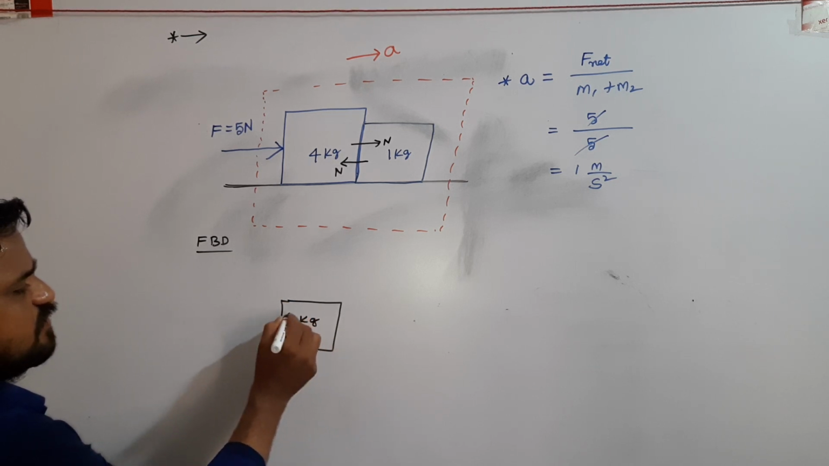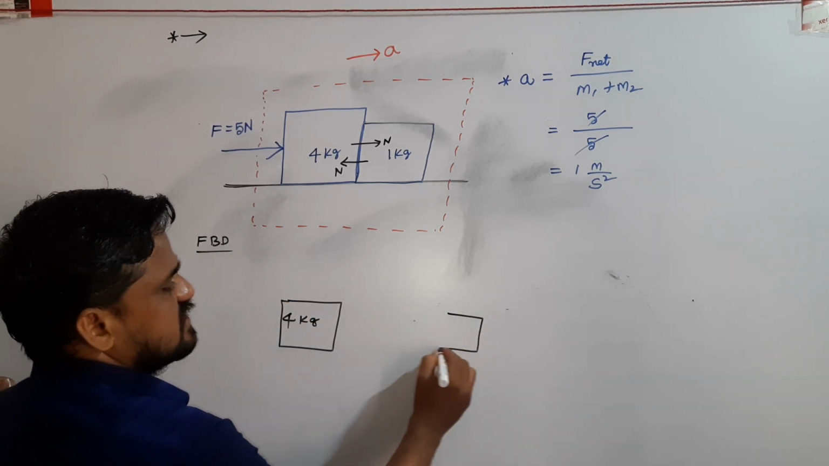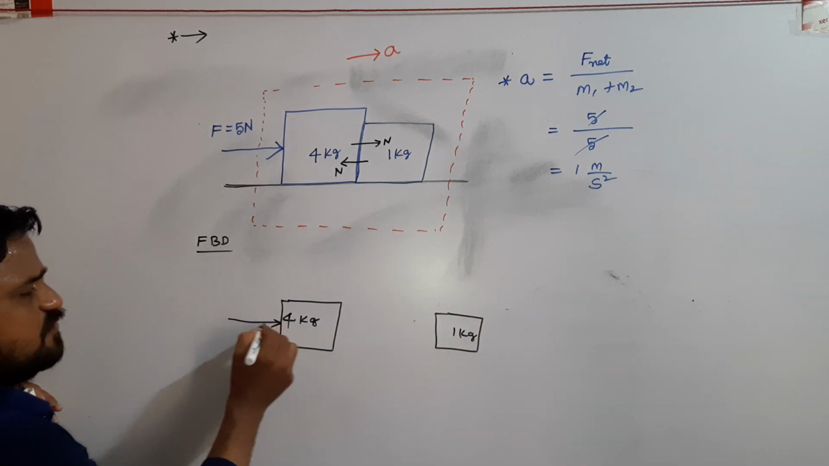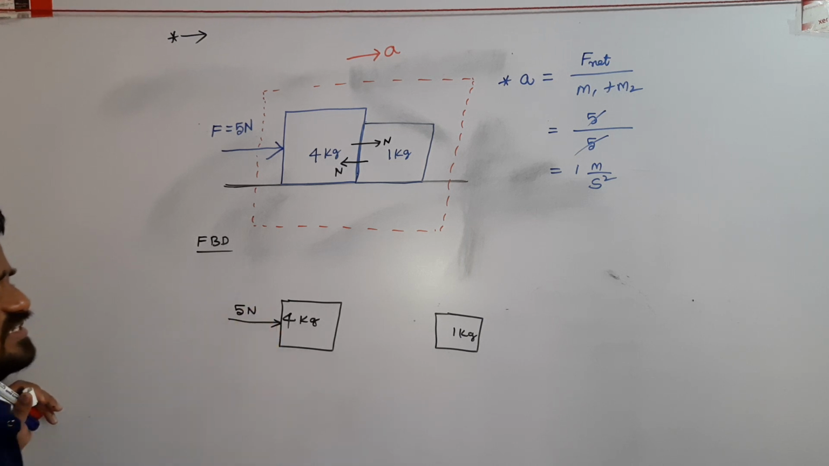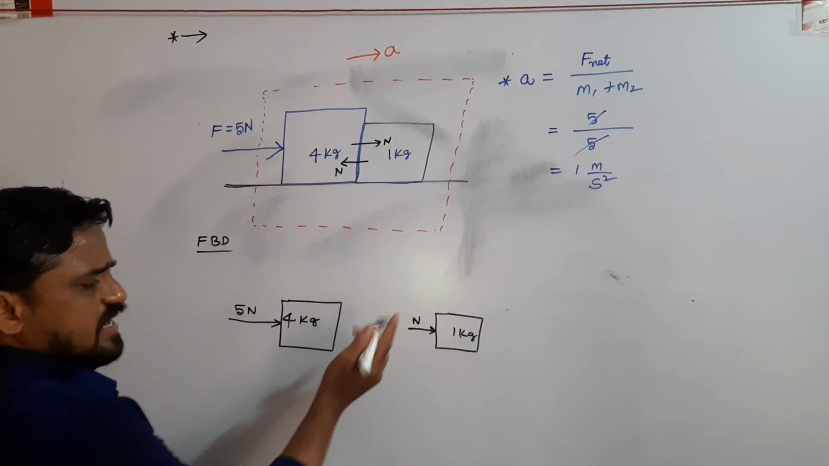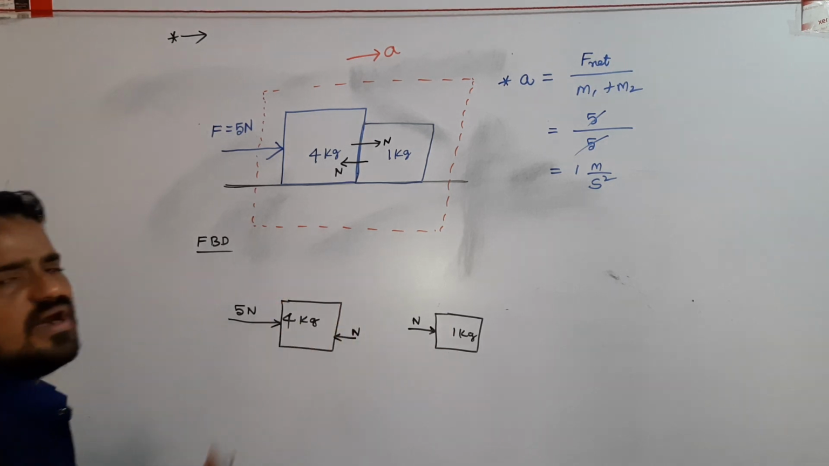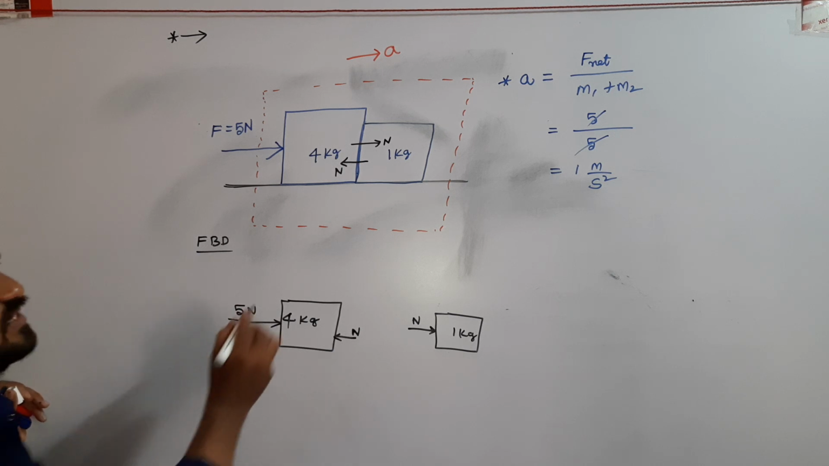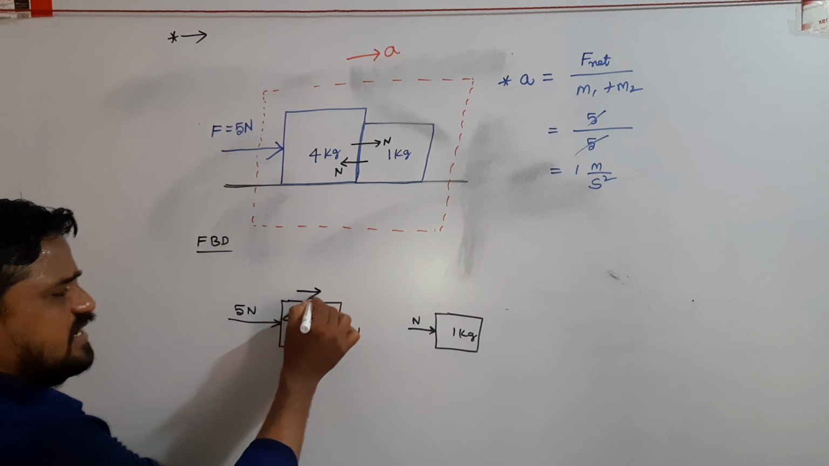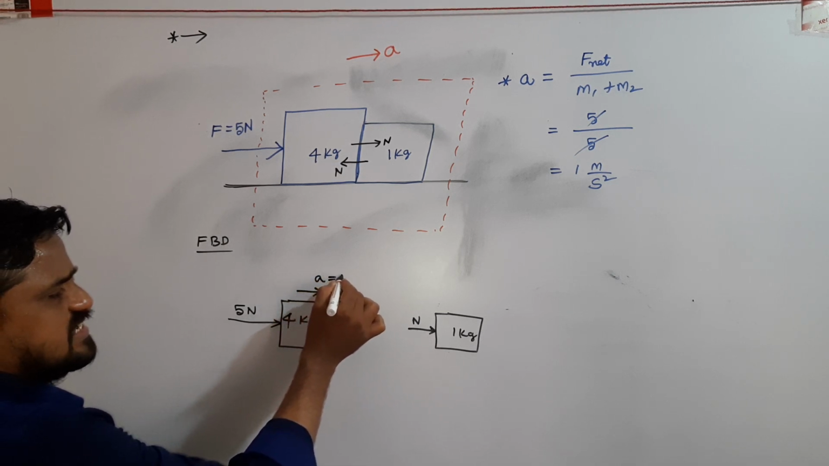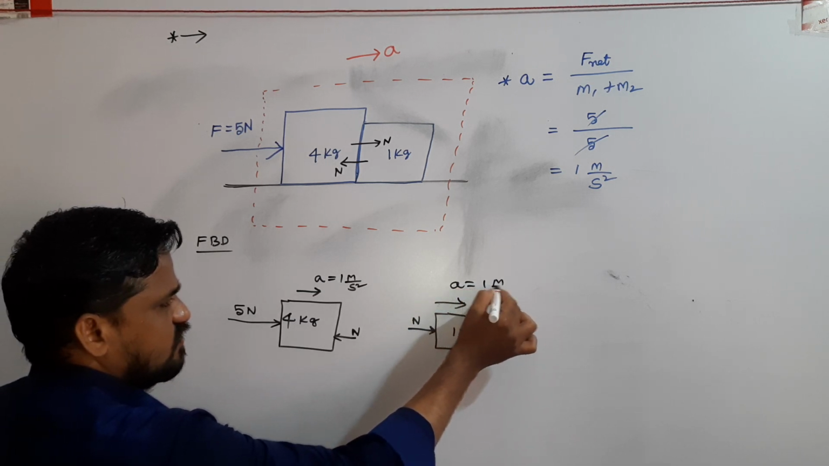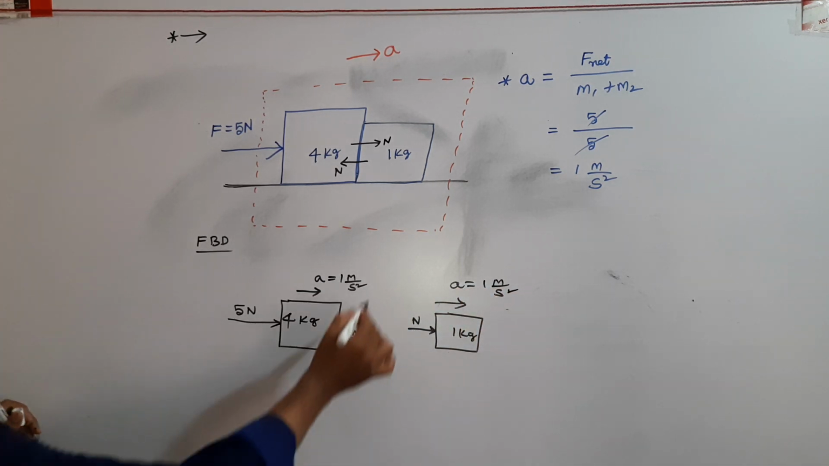This is 4 kg body and this is 1 kg body. Here we apply force on 4 kg body. It exerts force on 1 kg body. Every action has an equal and opposite reaction. The system moves with acceleration 1 meter per second square, which means every particle in the system moves with the same acceleration, a equal 1 meter per second square.